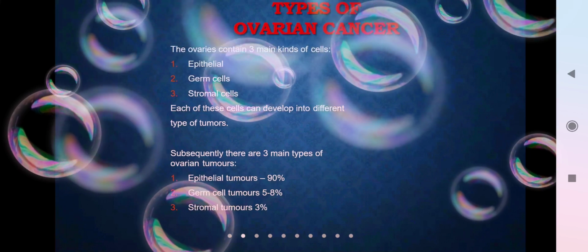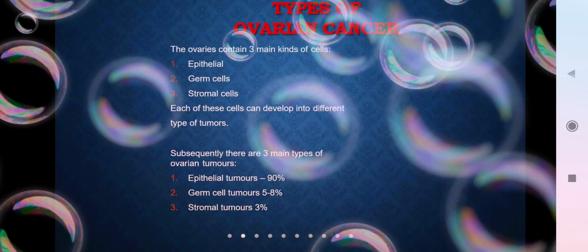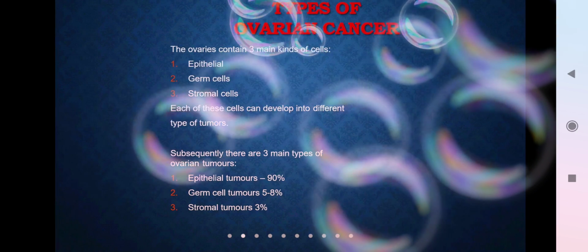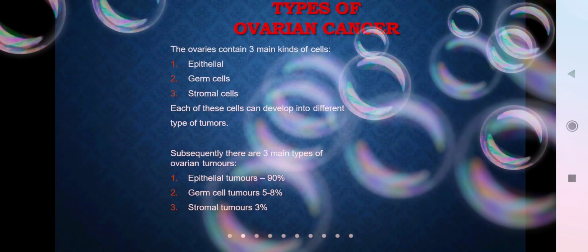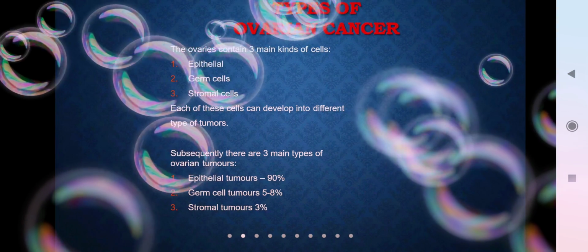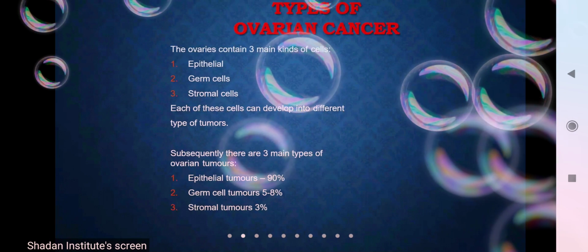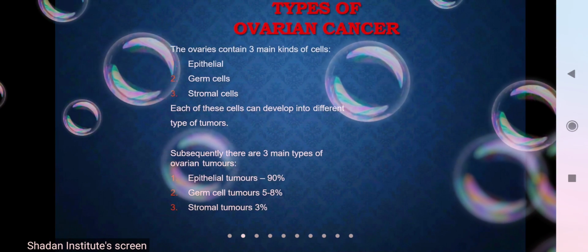This we have discussed in the previous class. And the other one is germ cell tumors, around 5 to 8%, and stromal tumors, 3%. So this second and third variety we are going to discuss in this class. So first was epithelial tumors. Can anyone say what were the epithelial tumors? What are the names of the different epithelial tumors? Then we'll start with the other varieties.